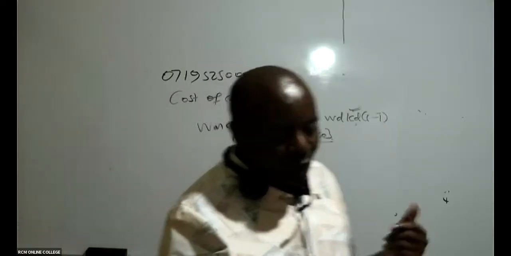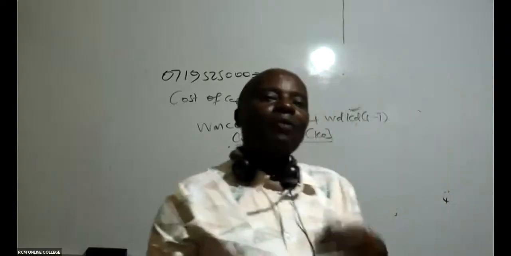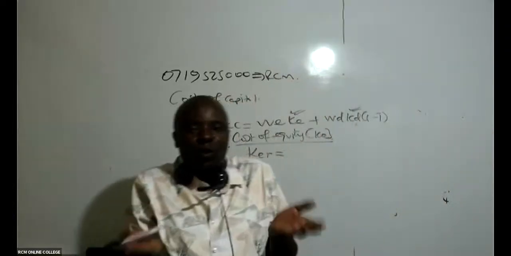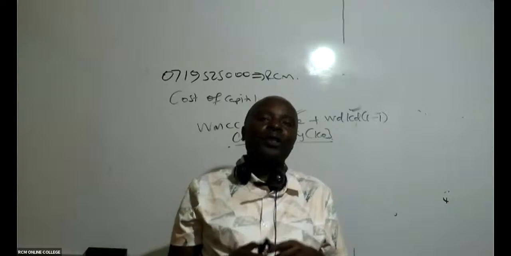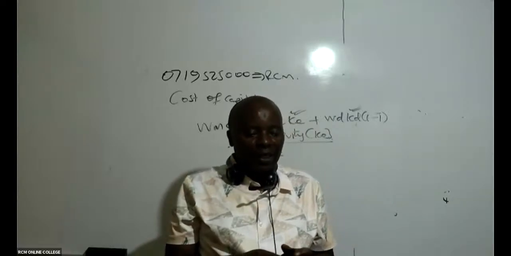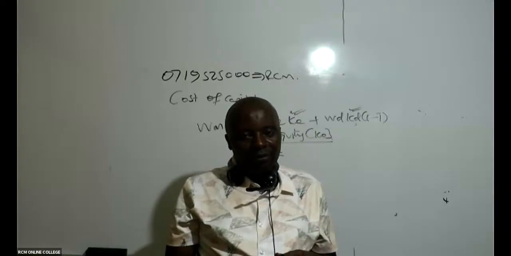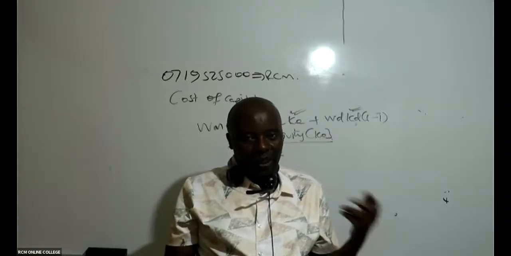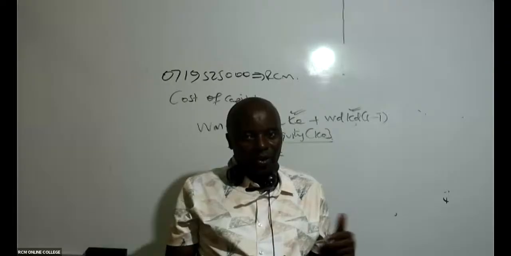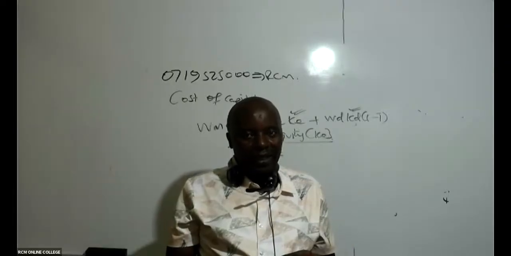How do I do this? It's very easy. Do we have any ninja that knows how to compute the cost of equity? Remember, the cost of equity is a result of the dividends we are paying these guys.